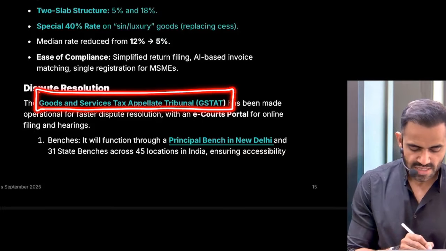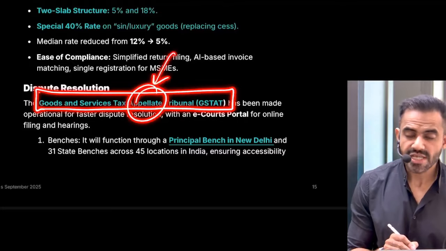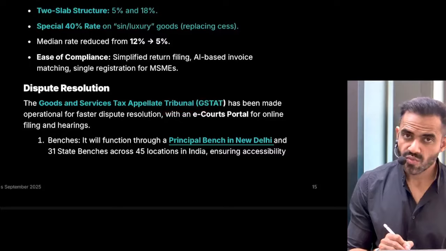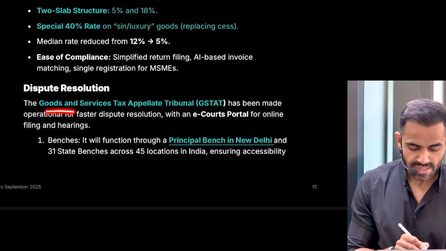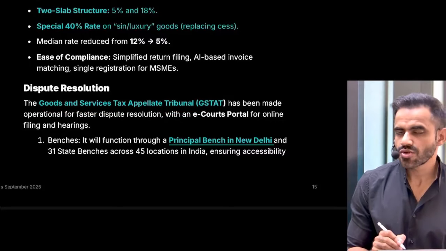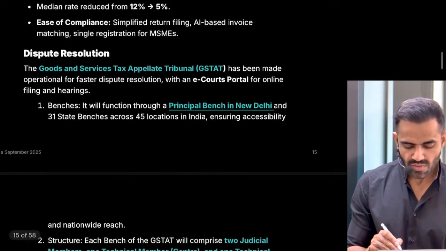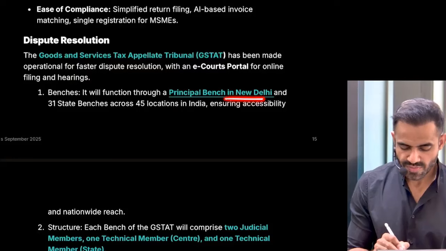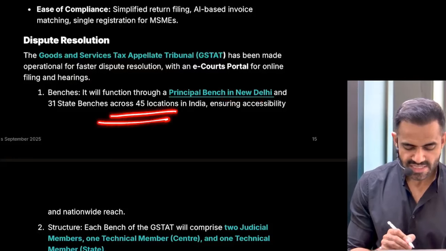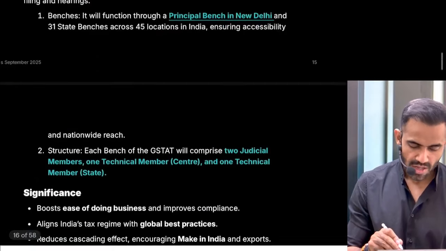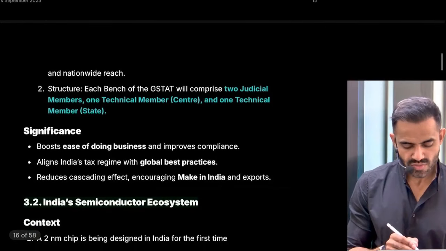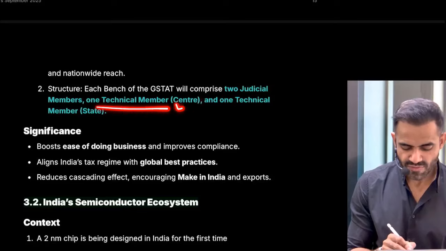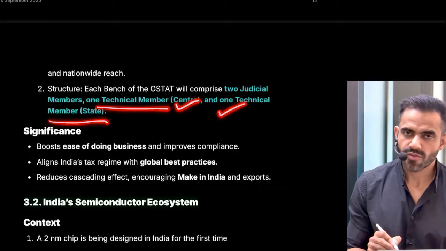As the name suggests, appellate basically means it is going to hear the appeals. So tribunal means it is a specialized court which is going to hear the cases related to GST. Okay, what is going to be the composition of this court? So the principal bench of this GSTAT is going to be in New Delhi, and there will be separate benches in different locations. Who is going to be the member? So there will be two judicial members and one technical member from the center and one technical member from the state.